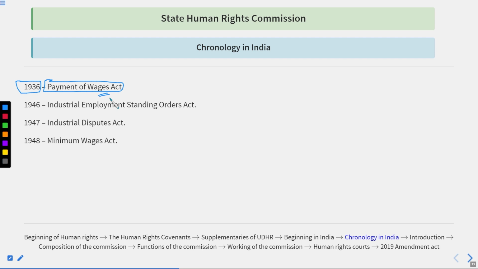But if there is no legal prescription, the employer could pay any amount, like 100 rupees or 200 rupees. So if you compare the paid amount with the needed amount, is it sufficient? No. So to counter this kind of situation, there was the Payment of Wages Act.